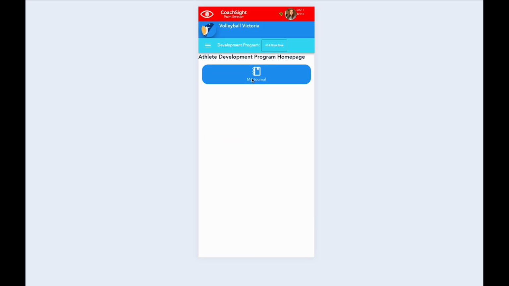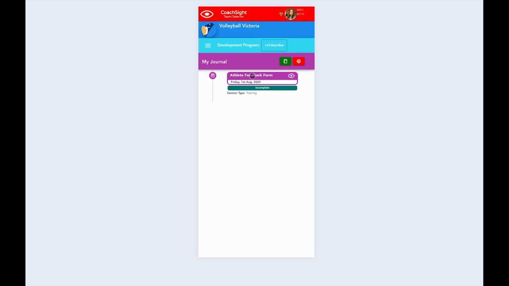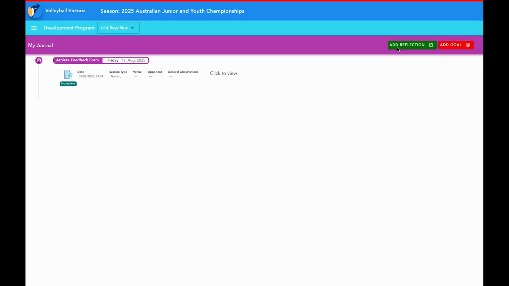Here, you'll be able to access your journal. If we click on the journal, we'll see our timeline. The most recent entries in our journal will appear at the top of the timeline. You'll notice at the top there are two buttons, a green one and a red one. The green button is for reflections. The red button is for recording goals. If we're looking at this on a web page, you'll see the word Athlete Reflections there.